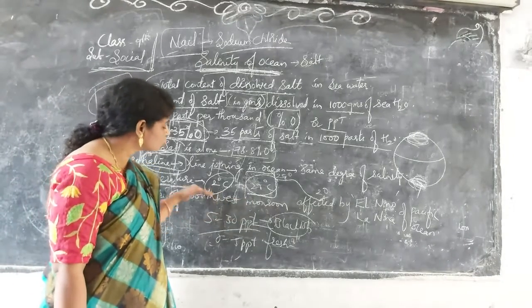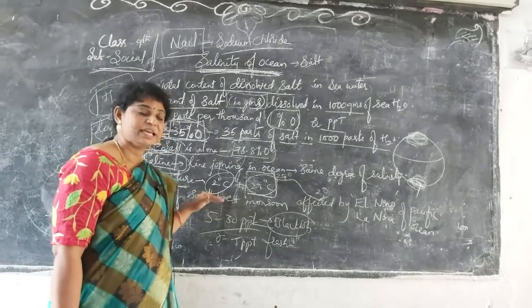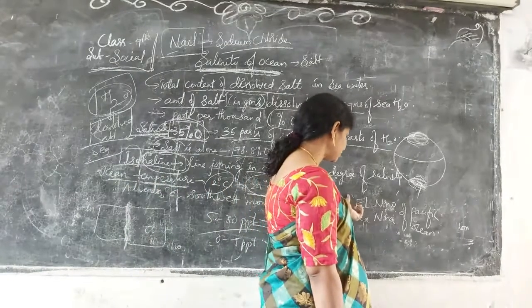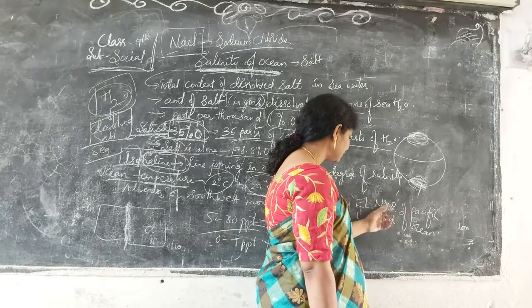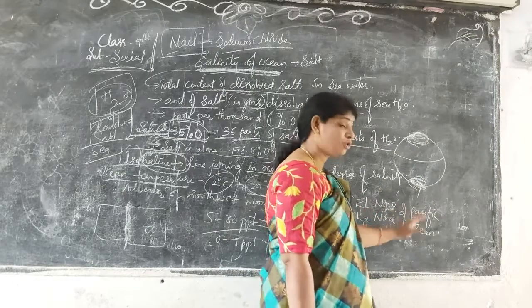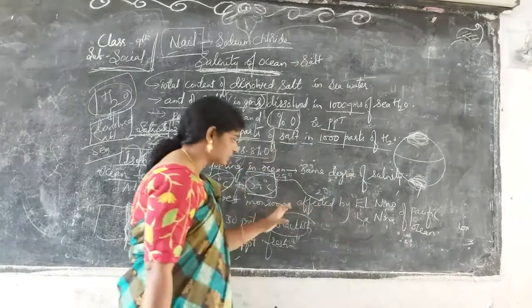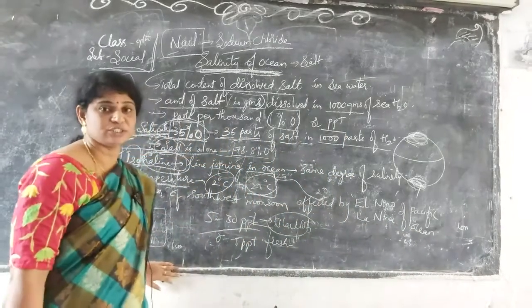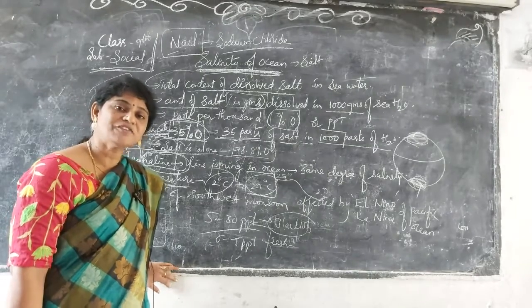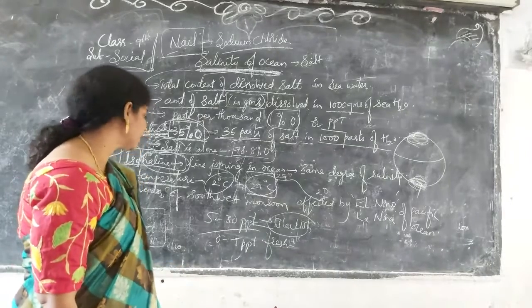The activeness of the southwest monsoon over the Indian Ocean is affected by two effects, El Nino and La Nina. These are caused in the Pacific Ocean, and they affect the temperature and activeness of our Indian Ocean southern monsoons. So this is about the ocean temperature.